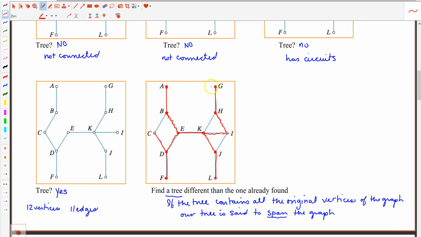If I were to grab these edges, I would contain all of the vertices of my original graph, but I have no circuits, and every one of these edges would be a bridge. If I were to delete any one of them, it would disconnect the graph. Now, we said in a tree, if it had n vertices, it's going to have n minus 1 edges. So let's make sure that I have the right number of edges. Now, I still have 12 vertices here, so I would have 1, 2, 3, 4, 5, 6, 7, 8, 9, 10, 11 edges. So we got the right number of edges for this to still satisfy this idea about being barely connected.